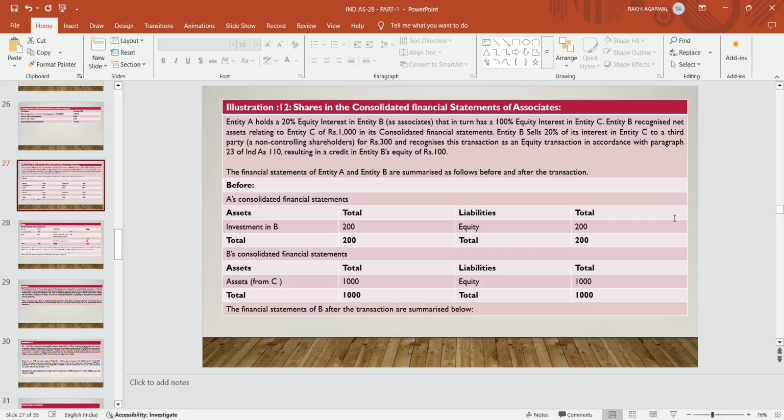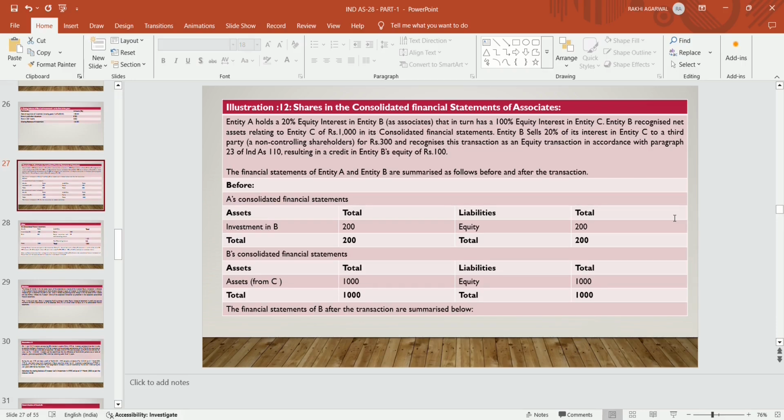Illustration: share in the consolidated financial statement of the associate. Entity A holds a 20% equity interest in entity B, an associate, that in turn has a 100% equity interest in entity C. Entity B recognized net assets relating to entity C of rupees 1,000 in its consolidated financial statement.